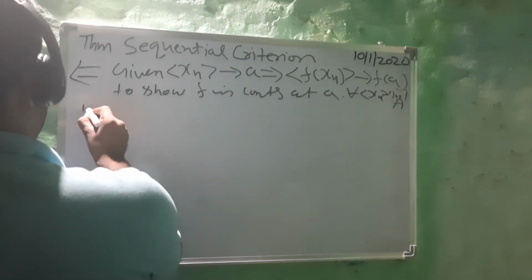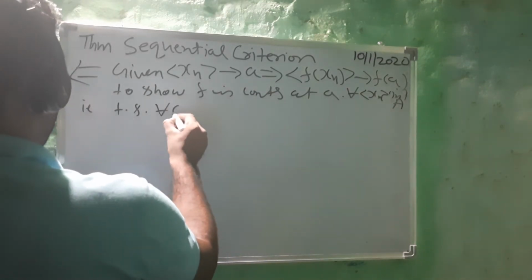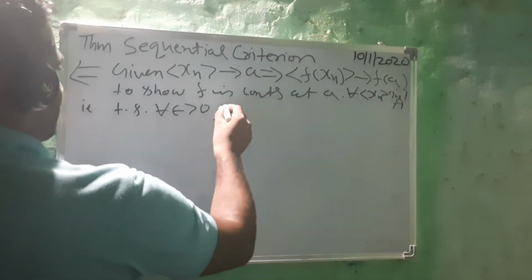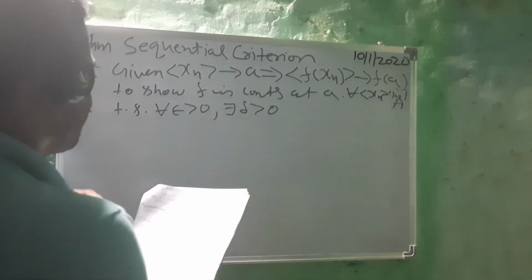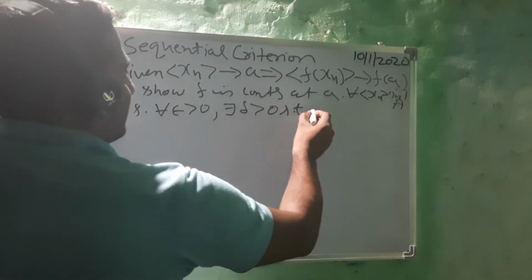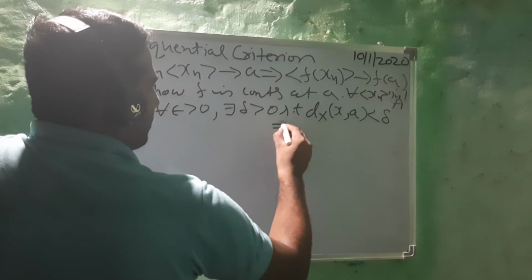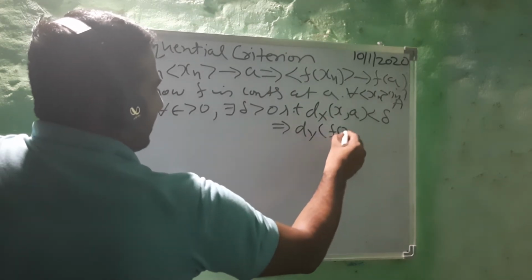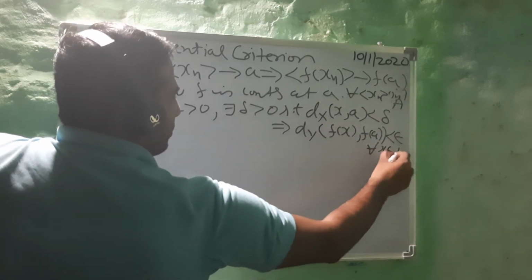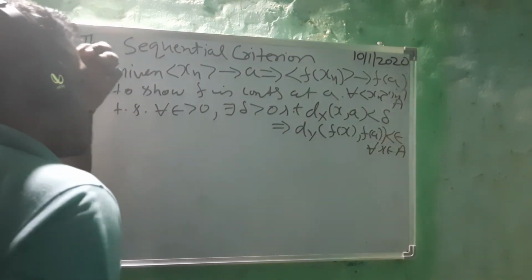That is, to show for each epsilon greater than 0, there exists corresponding delta greater than 0, which is dependent on the choice of epsilon, of course, such that distance of x, a less than delta must imply distance of f(x), f(a) less than epsilon for all x belonging to A. This we have to show.